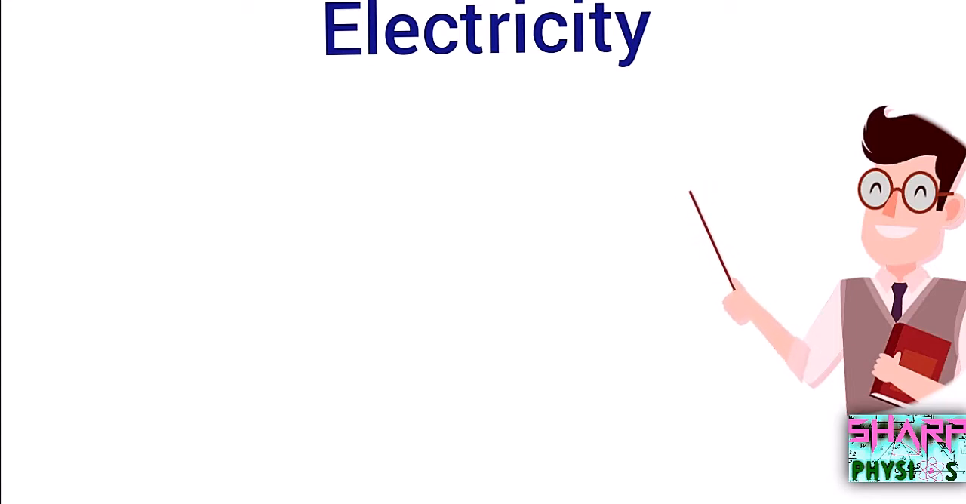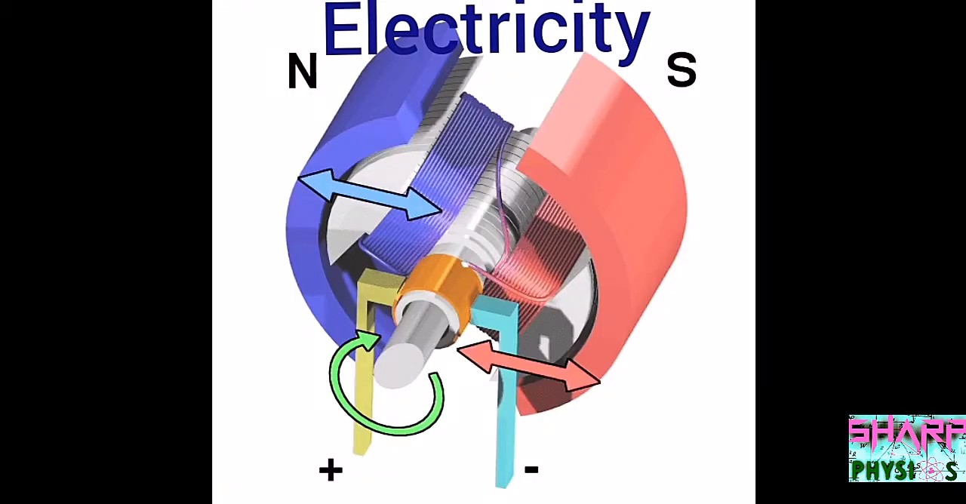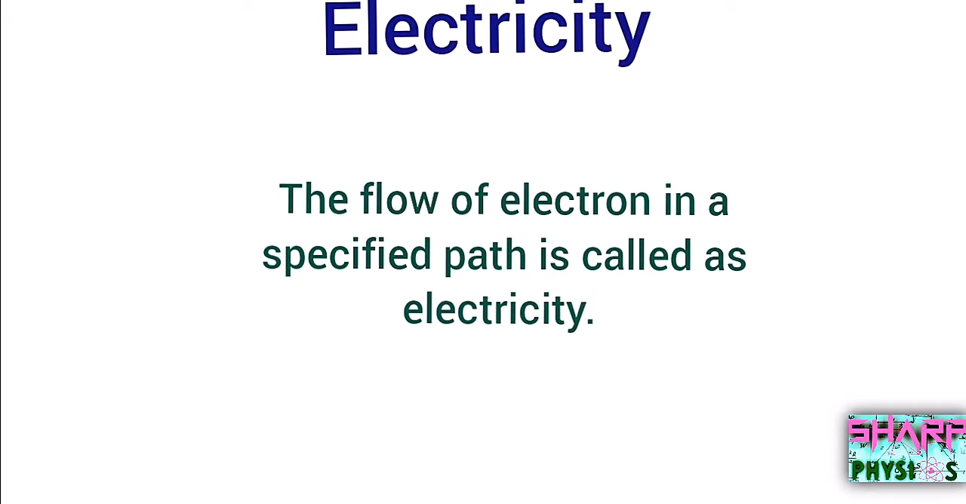Electricity has become an essential part of life in the modern world. In almost all the sectors, it's been used to make life faster and easier. An unseen energy has changed the world from muscle work to machine work, which is electricity. So let's see what's the definition for electricity. The flow of electron in a specified path is called as electricity.